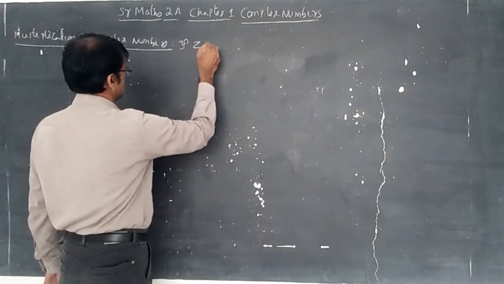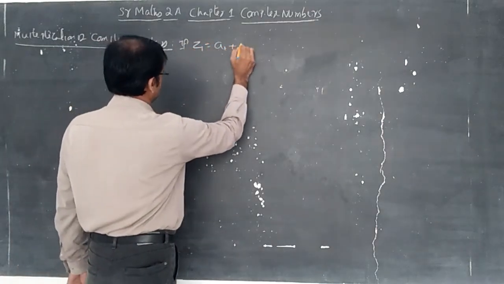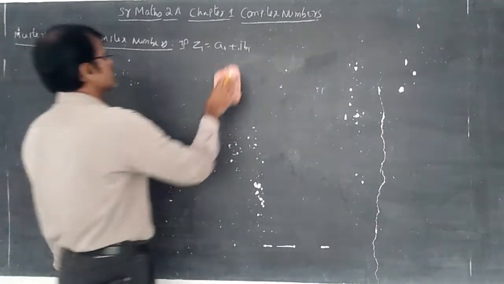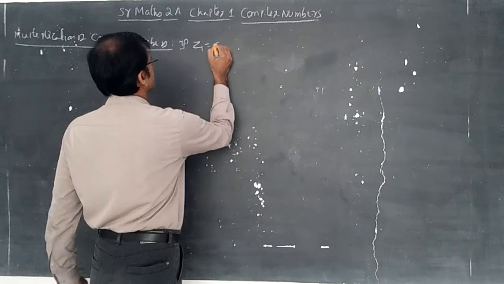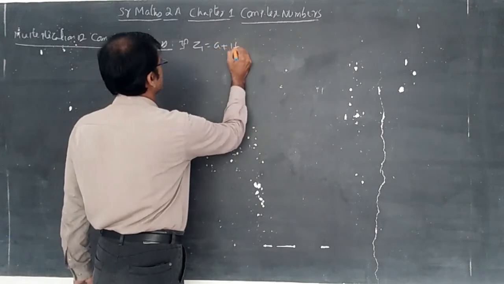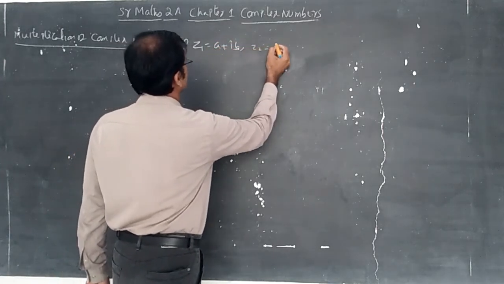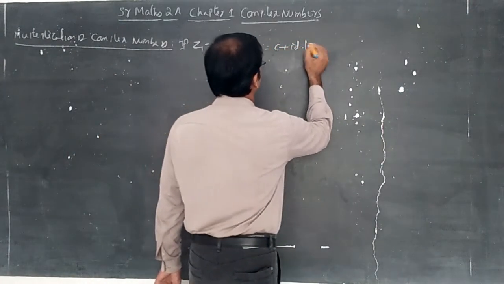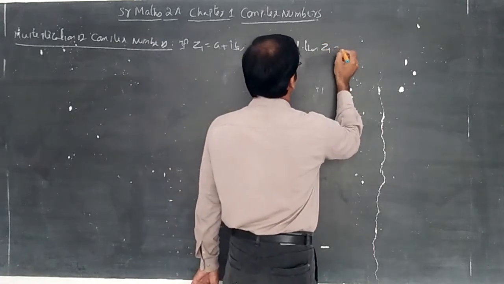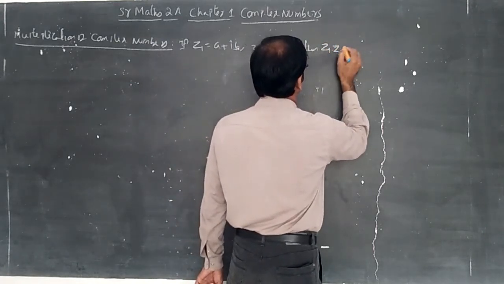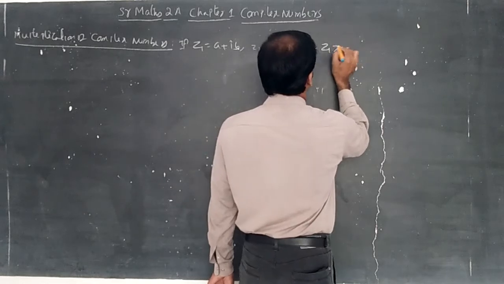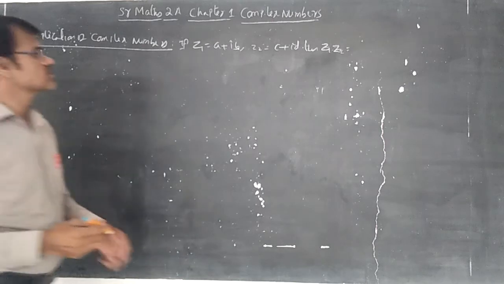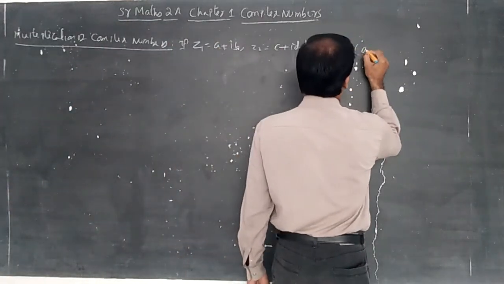If Z1 is equal to A plus IB, comma Z2 is equal to C plus ID, then Z1 into Z2, indicated with Z1 dot Z2. So one complex number is multiplying with another complex number.